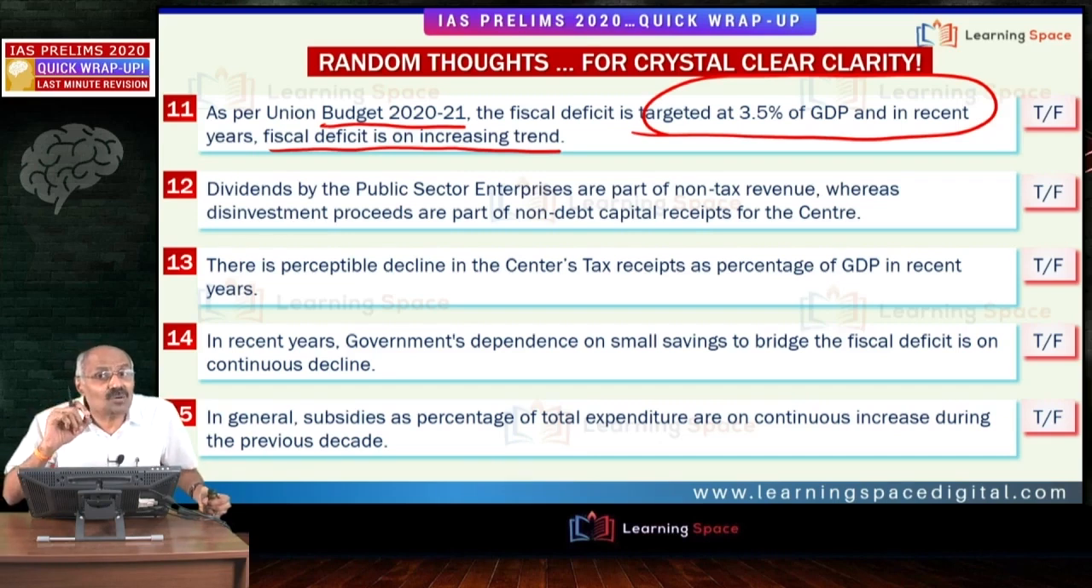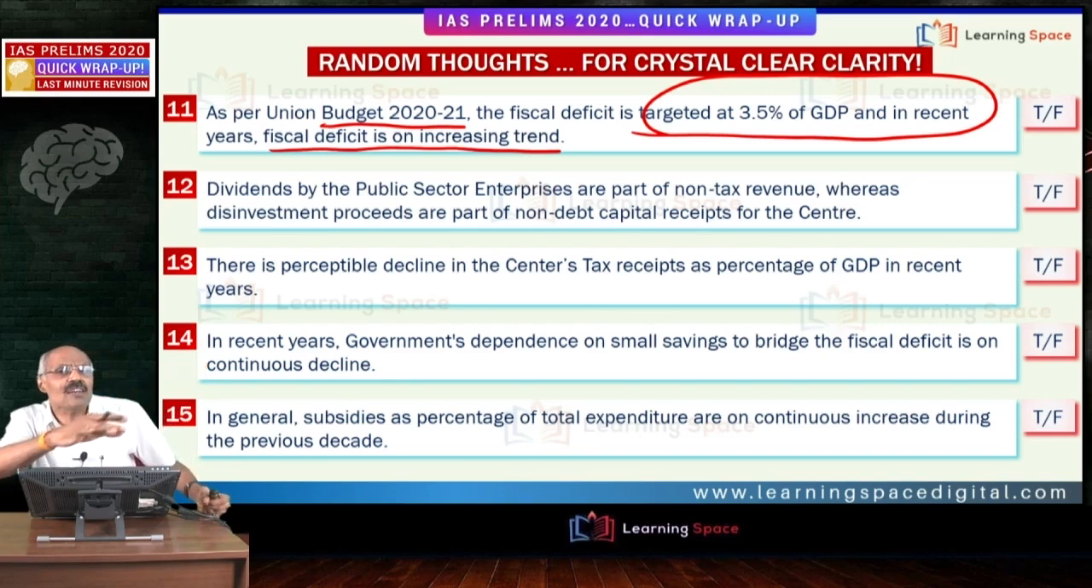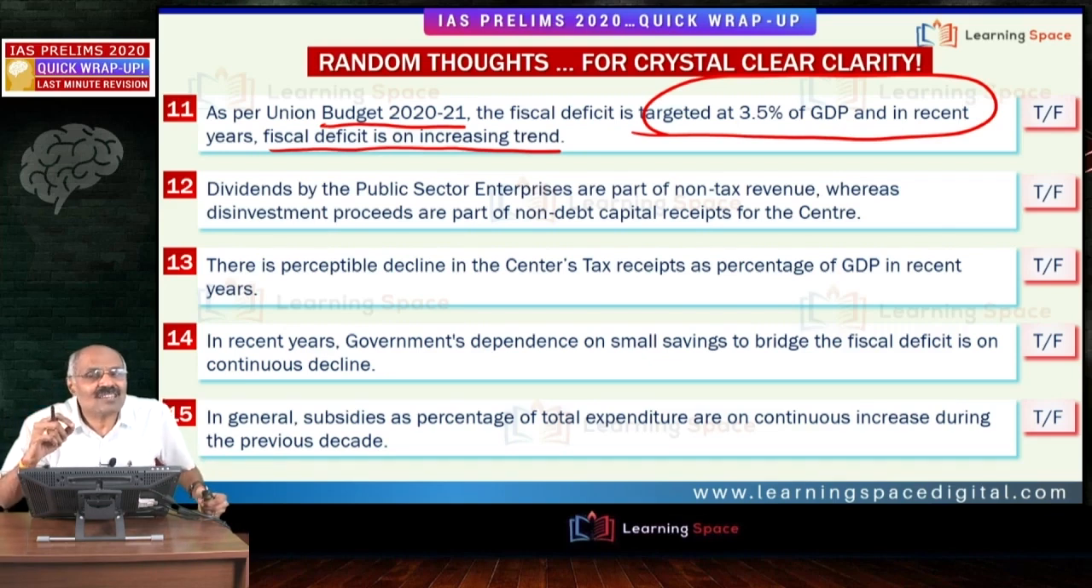It came down from around 6%. If you go back to 2010-11, something like that, it was 6% of GDP. It came down to around 3.5% of GDP, and it stayed there for 3-4 years. After that, it started increasing. Last year, that is 2019-20, it was 4.6% of GDP, and now it is expected to increase much higher because of COVID-19. Similarly, the other important aspect is CPI-based inflation.